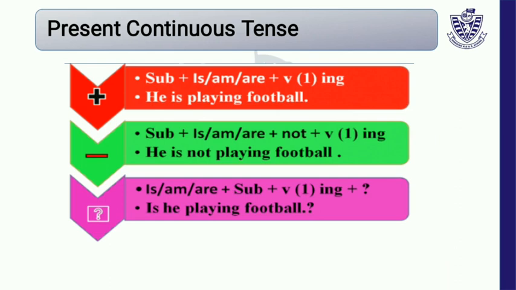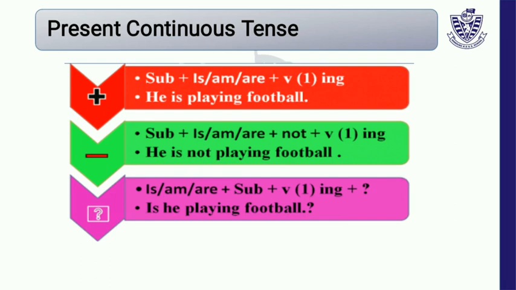Now I will tell you the identification of present continuous tense. In our Urdu sentences, we use raha hai, rahi hai, rahe hain at the end of the sentence. Like Ali खाना खा रहा है, तुम नमाज पढ़ रहे हो, अम्मी जान कपड़े धो रही हैं. हमारे उर्दू के जुमलों में आखिर में रहा है, रही है, रहे हैं आता है. And what is the formation of present continuous tense? In our simple sentences, we use first of all the subject, then is, am, are, then the first form of the verb with ing, and then the object if we have one.